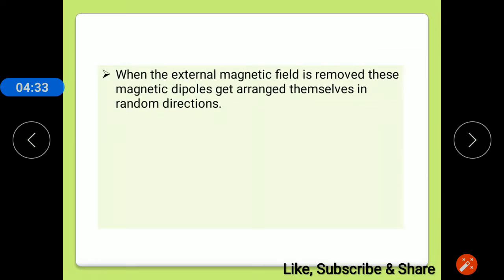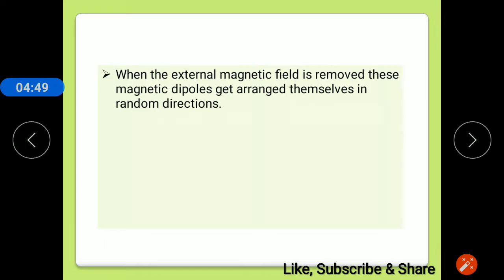When the external magnetic field is removed, these dipoles arrange themselves in random directions. So we can say a paramagnetic material produces temporary magnetization or temporary magnetic property.